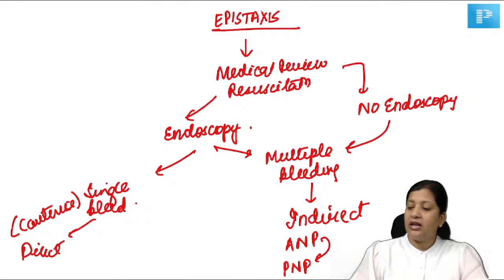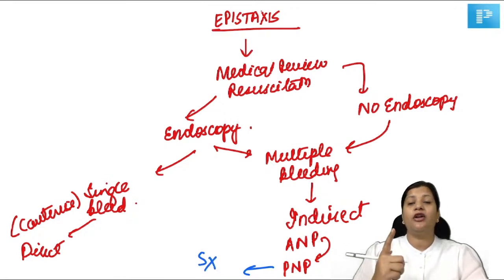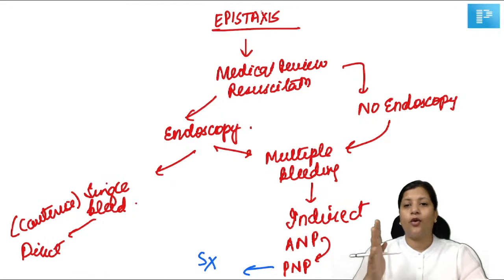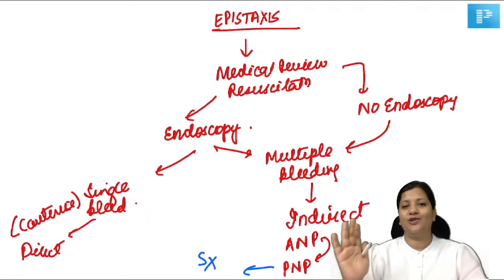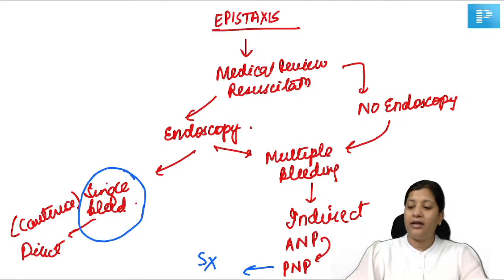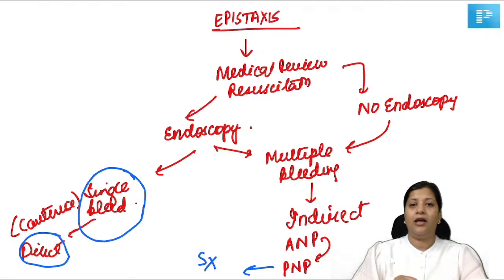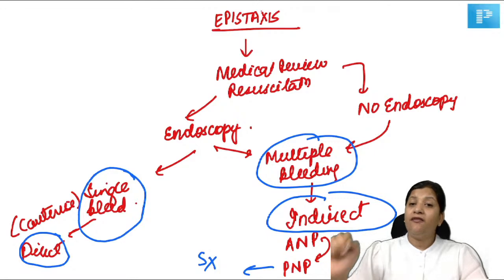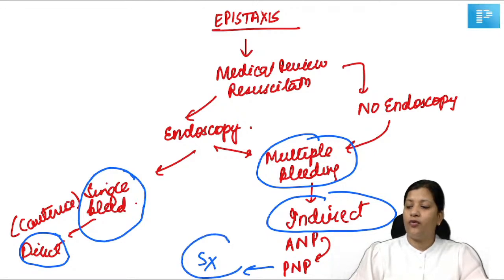If posterior nasal packing also fails, then you're going to go for surgery. The first artery that you will ligate is going to be the sphenopalatine artery. The second one is going to be the internal maxillary artery. The third one, external carotid, and the fourth one, ethmoidal artery. So that is in general a quick review of management of patients with epistaxis. So single point is the criterion for direct therapy. Multiple points is a criterion for your indirect therapy. And if indirect therapy fails, then you'll go for surgery.